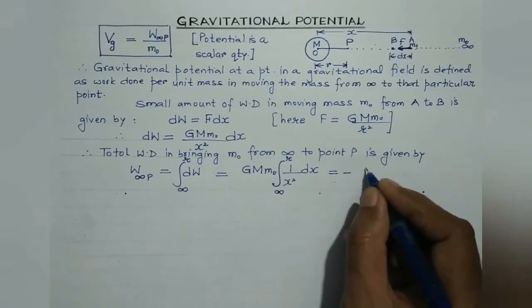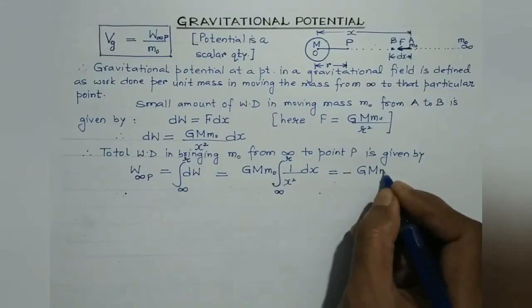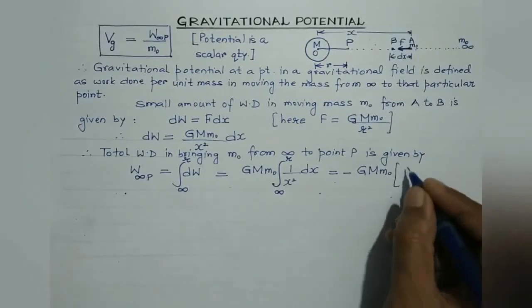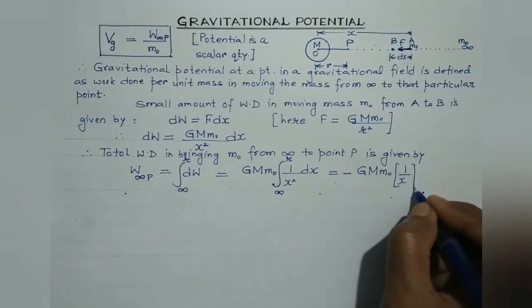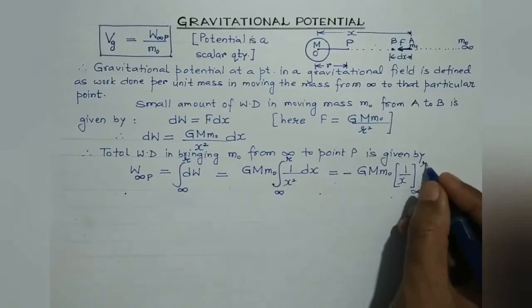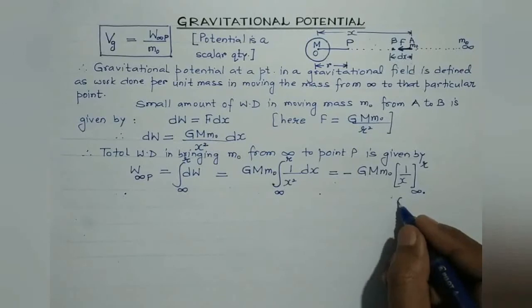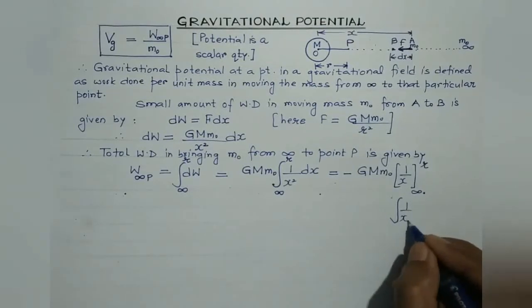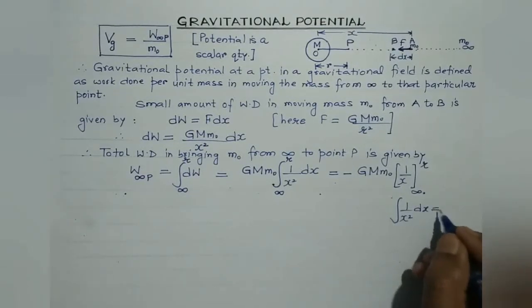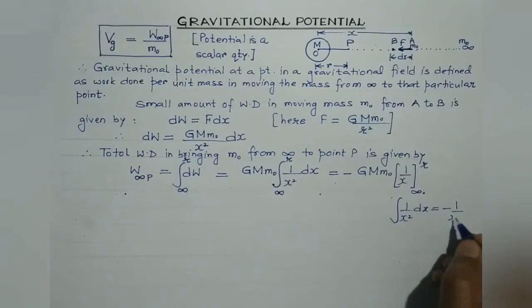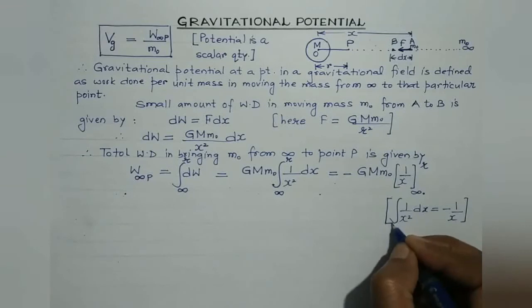So that will give us minus G M m0 into 1 by x from infinity to R. Because integration of 1 by x square dx is equal to minus 1 by x, isn't it? We have made use of this particular formula of integration.